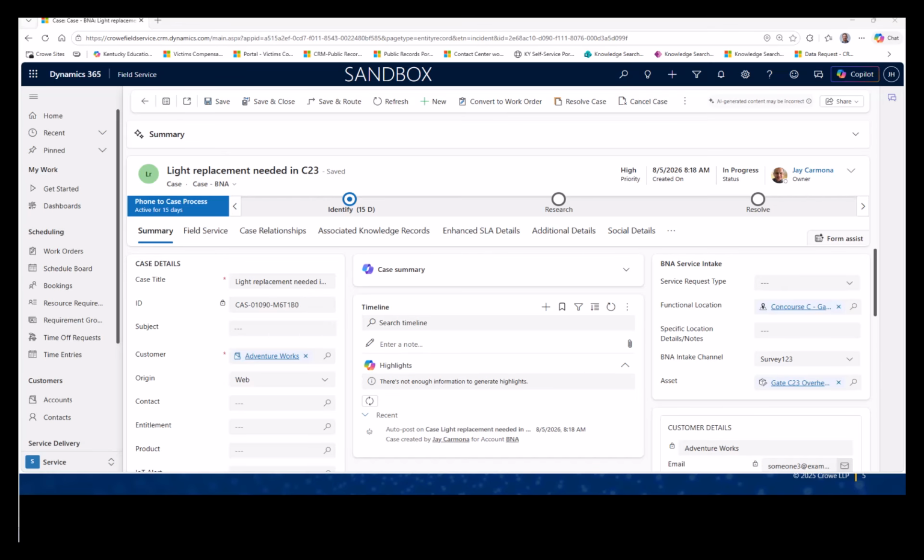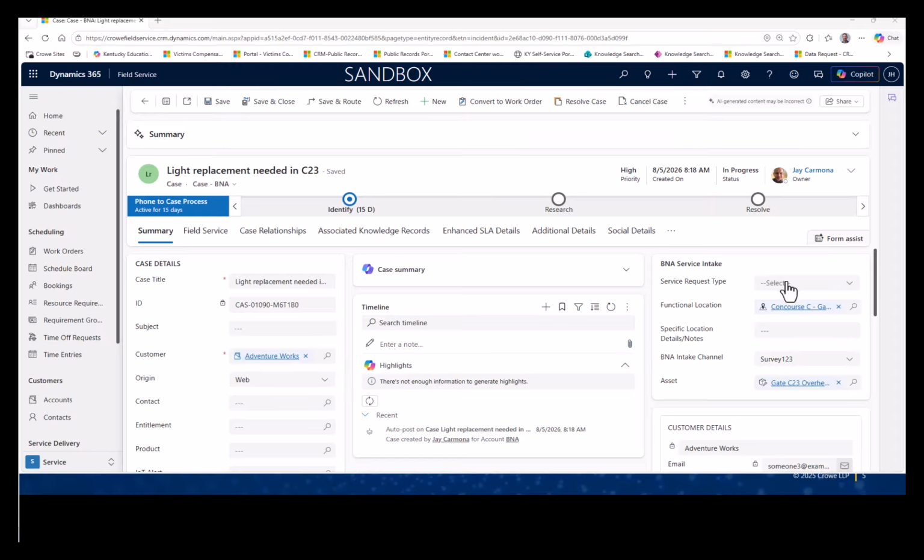In this example, a service issue has already been created for the case. This gives the team a place to document the customer, contact, asset, and issue details before the dispatch work begins. From here, I can convert the case directly into a work order. This is important because it creates a clean handoff from the service intake into the field execution rather than making the operations team recreate the request manually.